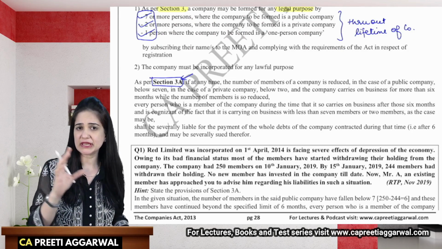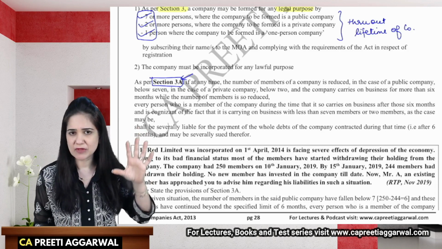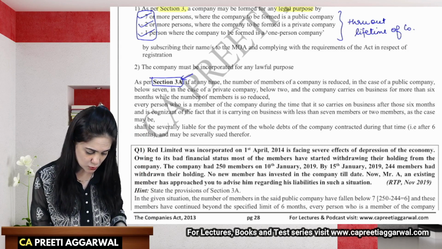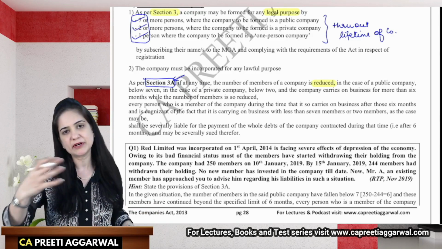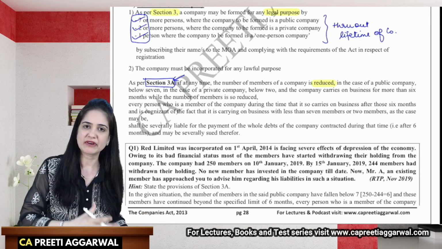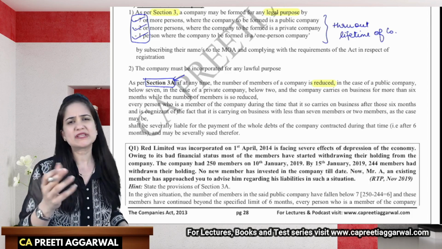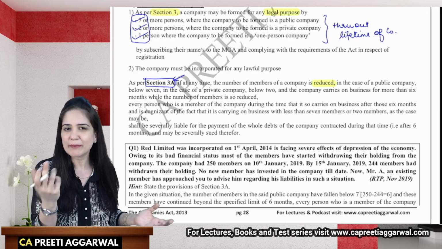So as per section 3A, if at any time the number of members is reduced, let us go and highlight the keywords. It is reduced. Now, in case of public company, it will be reduced below 7. If it is in case of private company, it will be reduced below 2. OPC cannot be mentioned over here because you have just minimum and maximum 1 member.